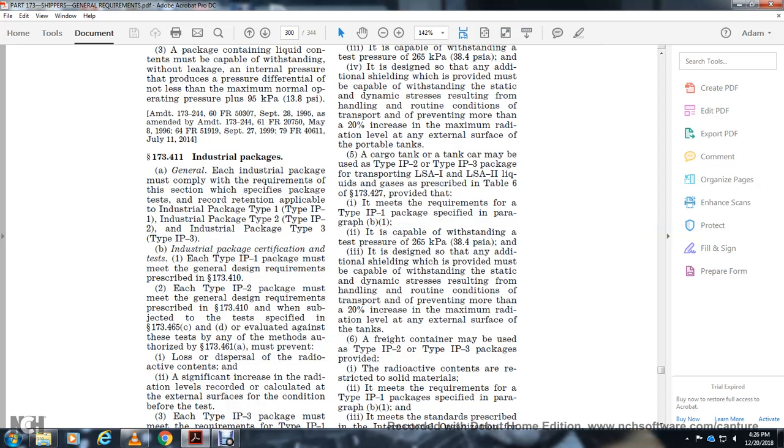Industrial packaging certification. Each type of industrial package must meet the general design requirements prescribed in 173.410, and be subjected to the tests specified in 173.465C. The data evaluated against the tests and methods authorized in 173.468 must show that there is no loss or dispersal of the radioactive contents and no significant increase in the radiation level recorded or calculated at the external surface of the condition before the test.